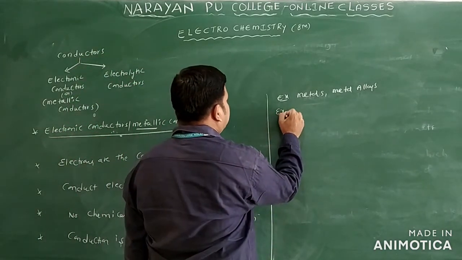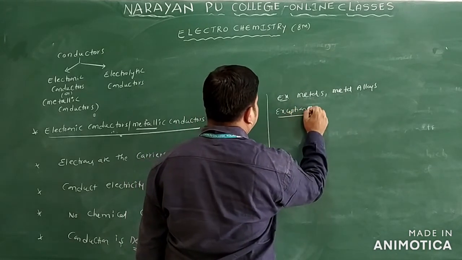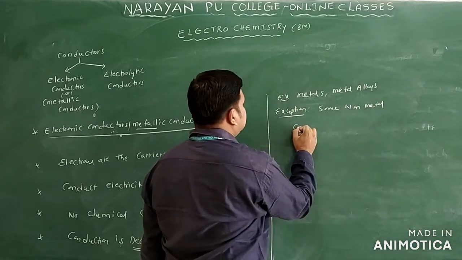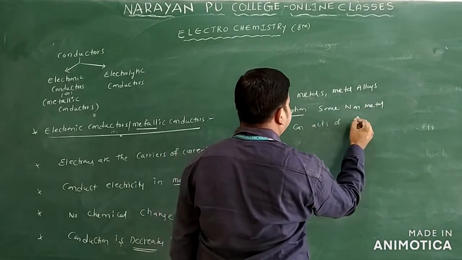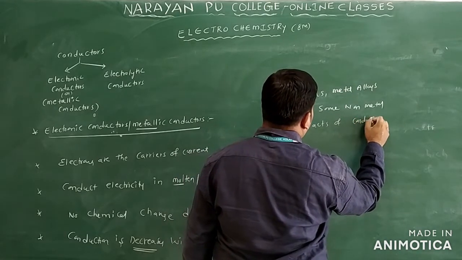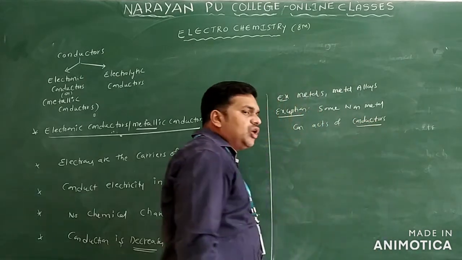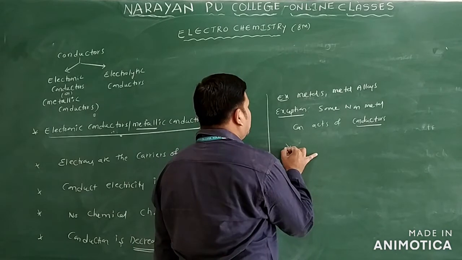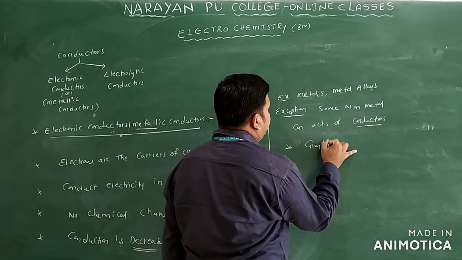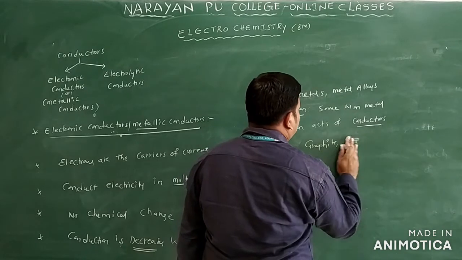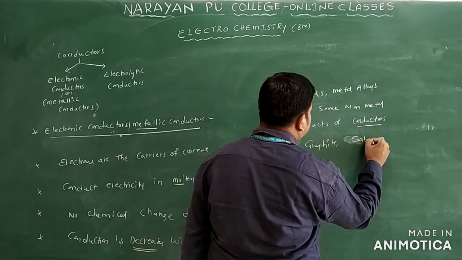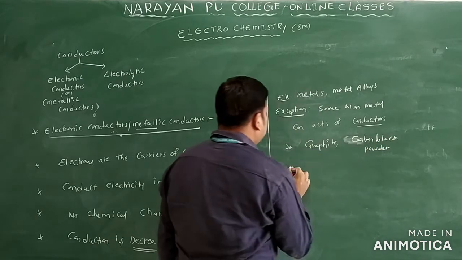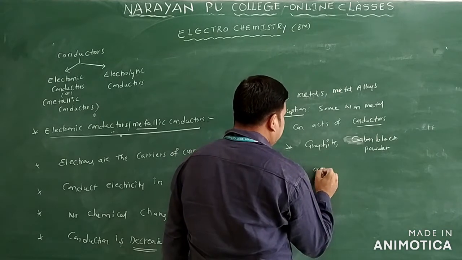But here also there is an exception. Some non-metals can act as conductors. Generally non-metals are poor conductors of heat and electricity, but some non-metals can act as conductors: graphite, carbon black powder, and some organic polymers.